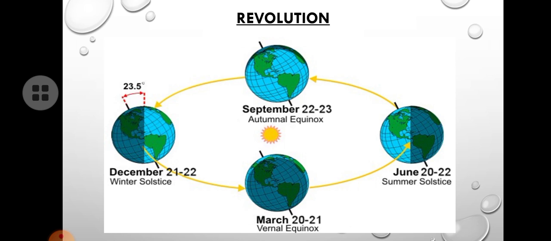Okay. So during summer solstice, the north pole will be facing the sun and the south pole will be facing the darkness, night. During winter solstice, the north pole will be in darkness and the south pole will be facing towards the sun. So here the polar regions, during winter solstice, for 6 months the polar regions will be in dark. Okay, so it is called winter solstice.